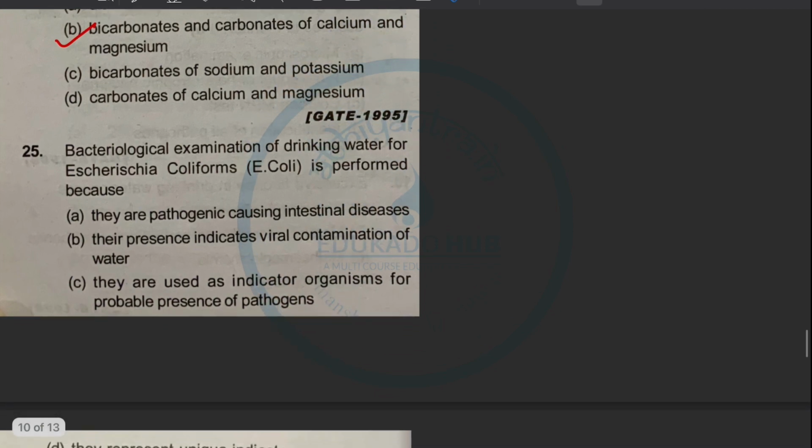Next question is question 25, which is: bacteriological examination of drinking water for Escherichia coli, we can say in short E. coli, is performed because, see, this question is so important. We have seen so many times this E. coli, MPN test. So this bacteriological examination of drinking water is very much important. You should be focusing on this also.